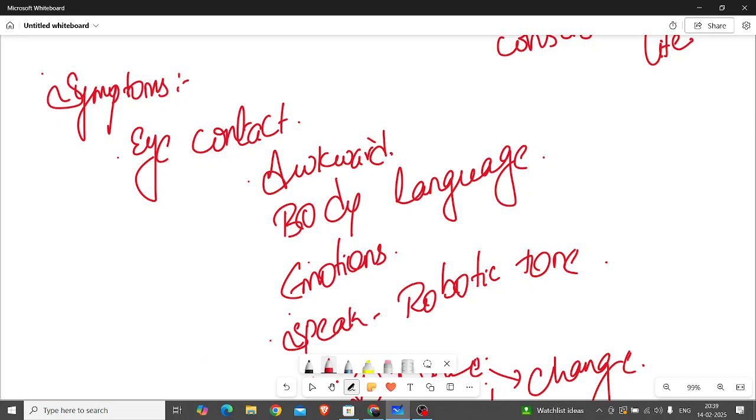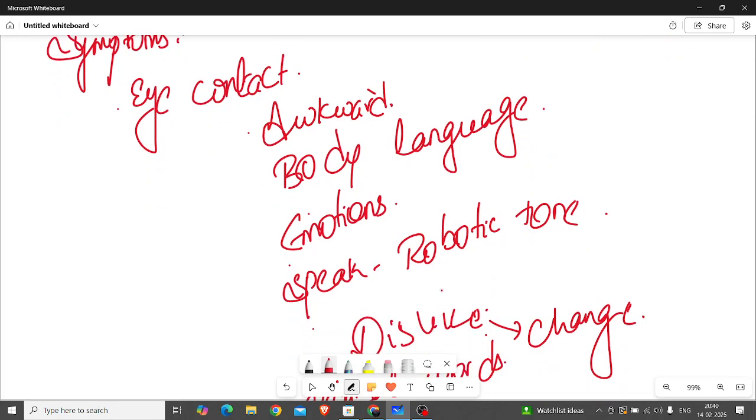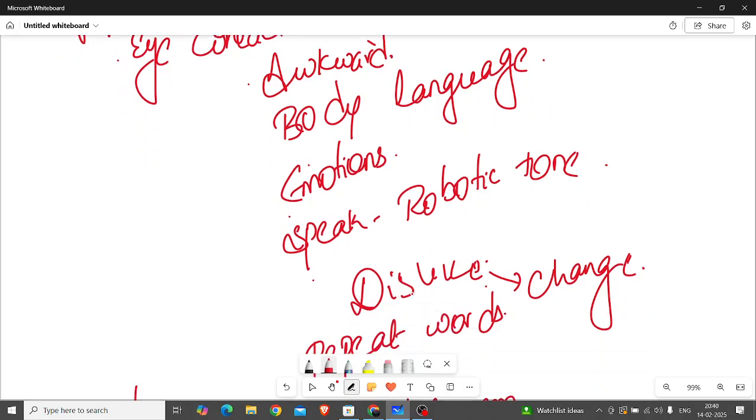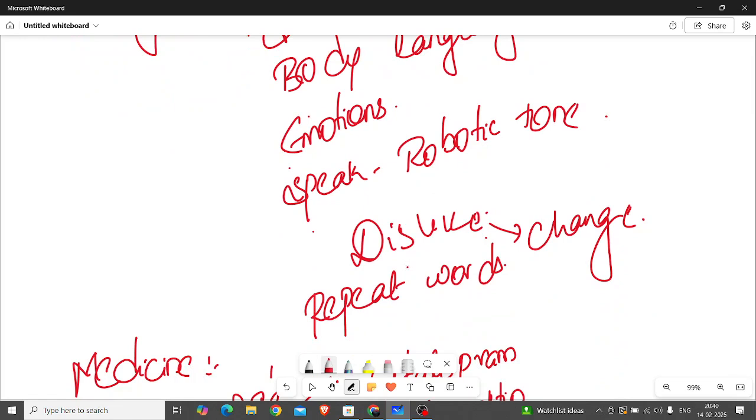Speaking means they can't speak in a free manner, they speak in a flat manner, or in a robotic tone. Robotic means AI generated, system generated. How a robot speaks, like that the speaking will be without any expression of emotions. And they can't change themselves, they dislike changes in their behavior pattern. If we want to change them, they won't like it.